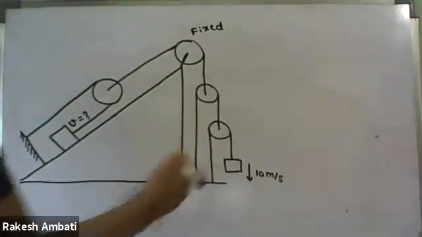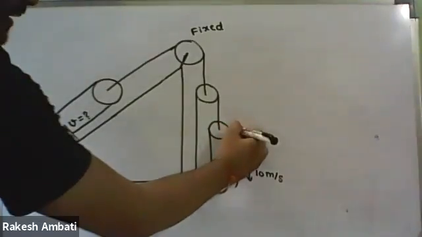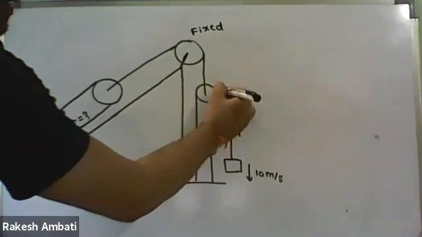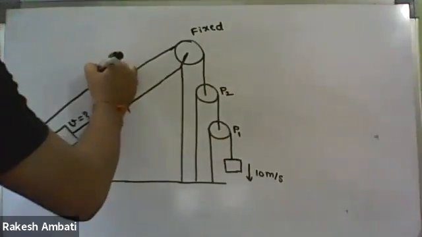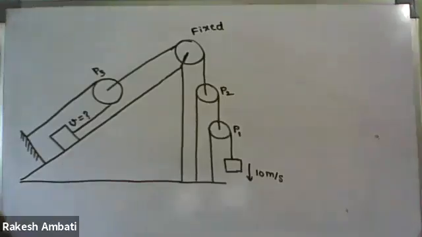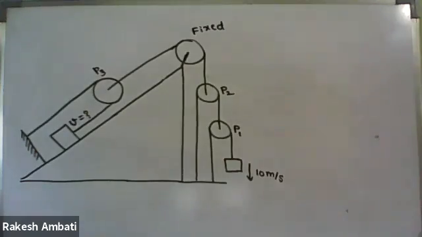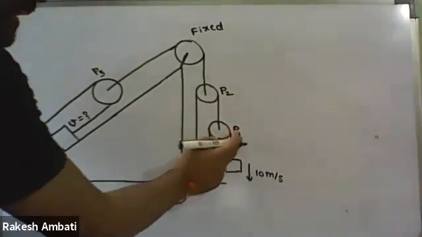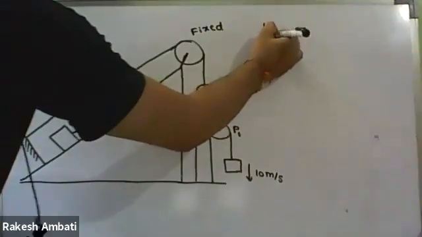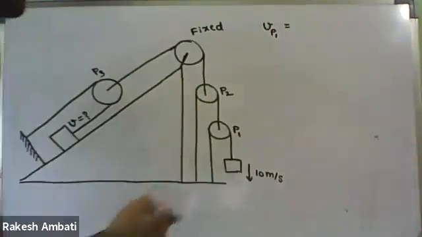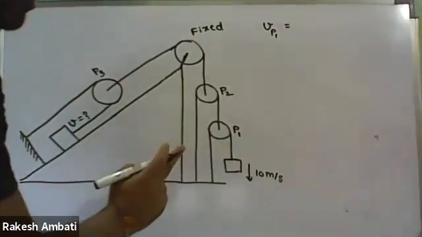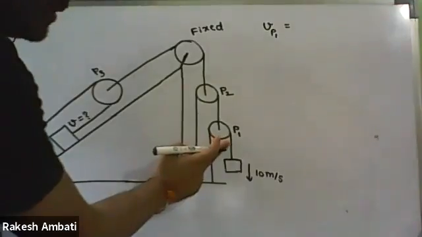As per our convenience, I'm taking this as the P1 pulley, this as P2, and this as P3. It is a fixed pulley. First of all, I'm starting from the P1 pulley. VP1 equals (VA plus VB) upon 2. What is the VA value?